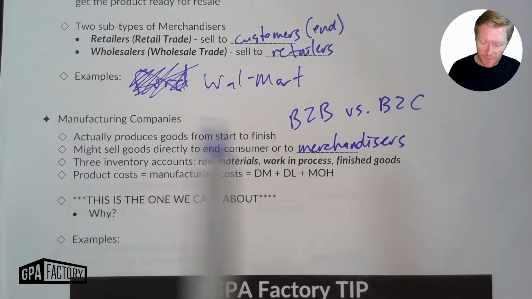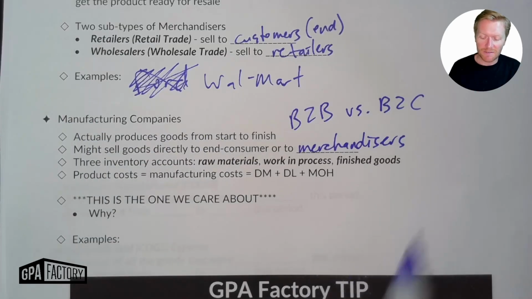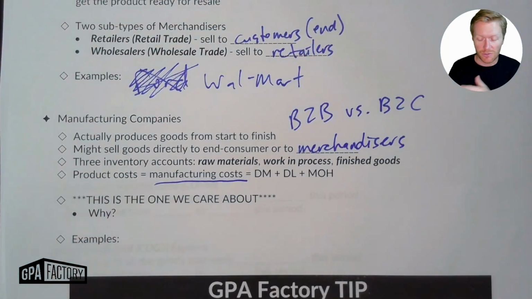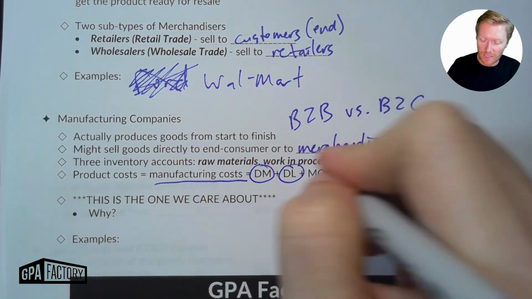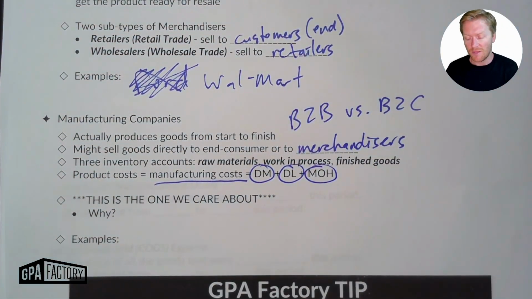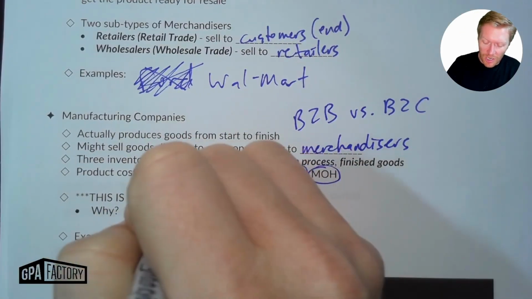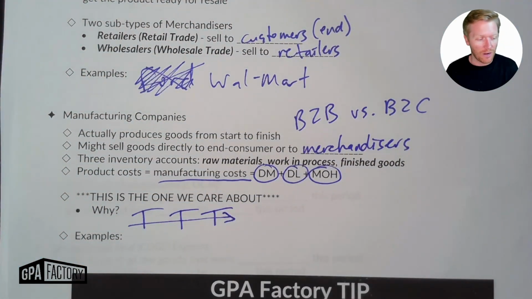For manufacturing companies, we've definitely introduced these ideas of the manufacturing costs or inventoriable costs or product costs, all used interchangeably: direct materials, direct labor, manufacturing overhead. This is the one that we're going to care about because of the T accounts and the costs moving through our inventory T accounts over time, which we talk about on the next page. I promise we are going to bring it up.